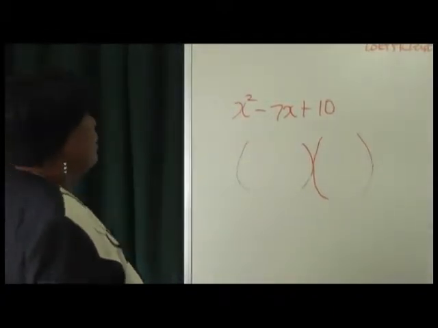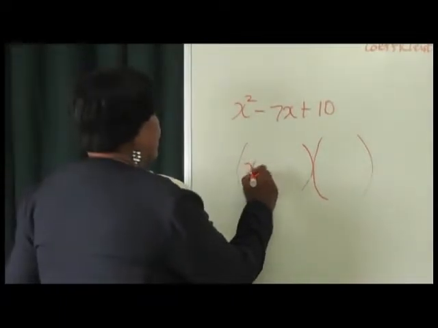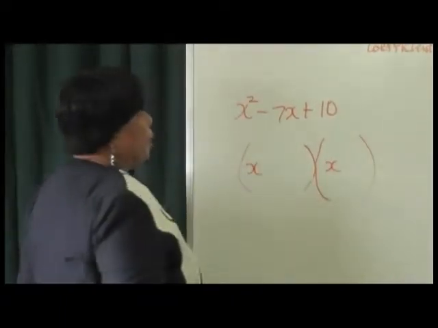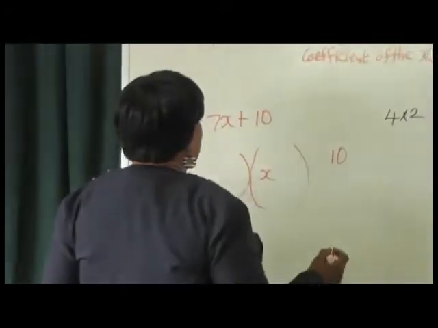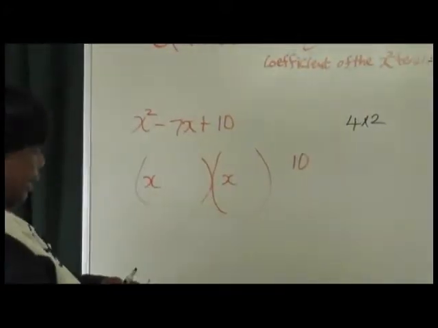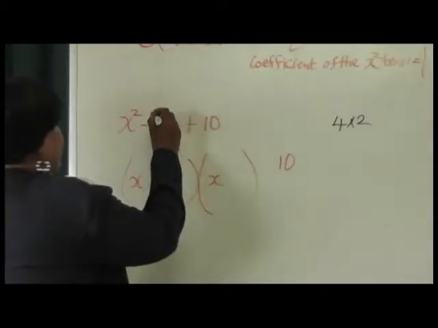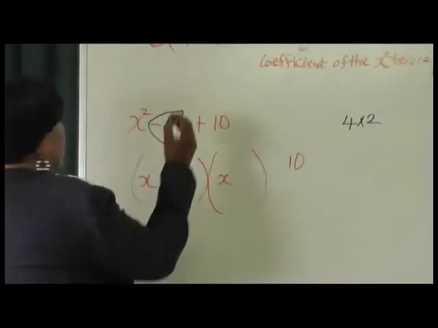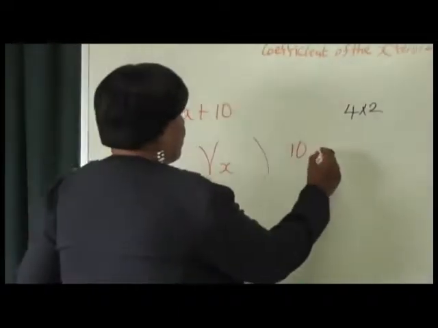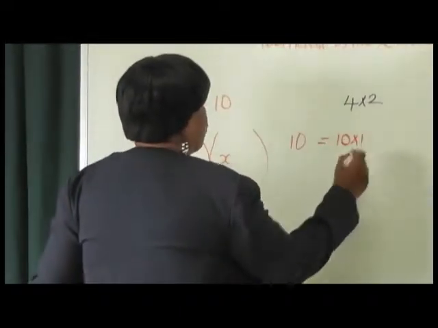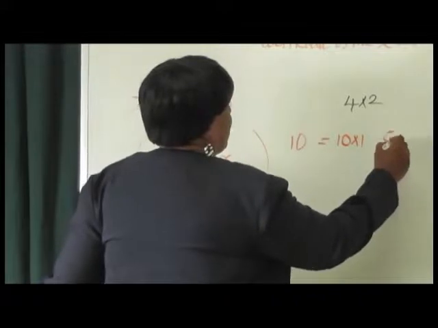What are we doing? So we're putting in our x and our x. We're looking at 10 and we're looking for the factors. If when we add or subtract them, this time we want a negative 7. Okay? We're looking for coefficient that is negative 7. What are the factors here? And you're going 10 times 1 and it can be 5 times 2.